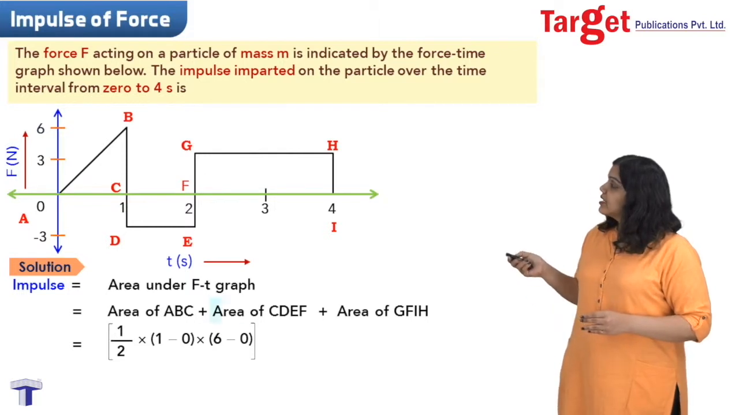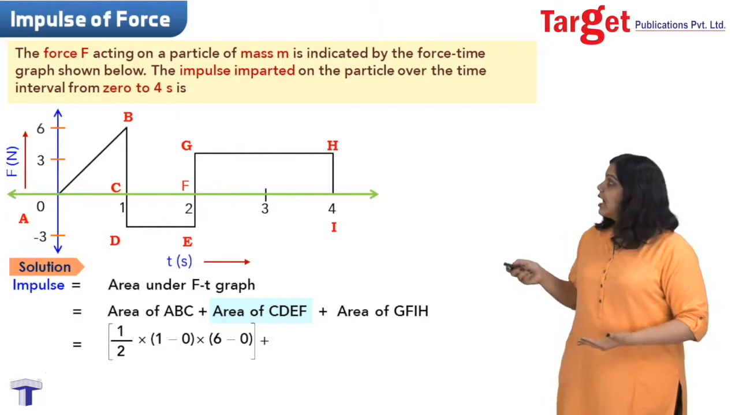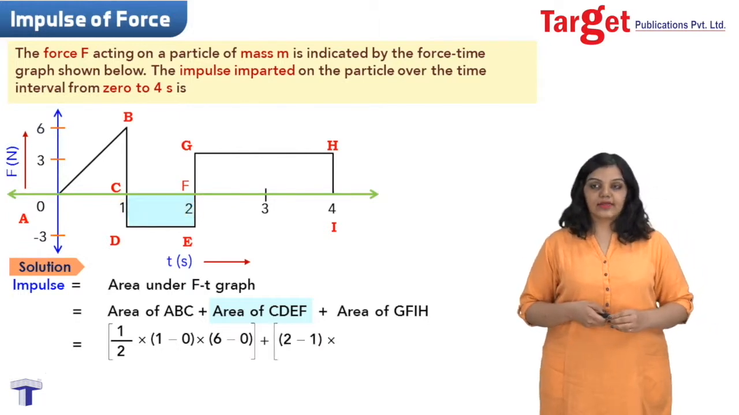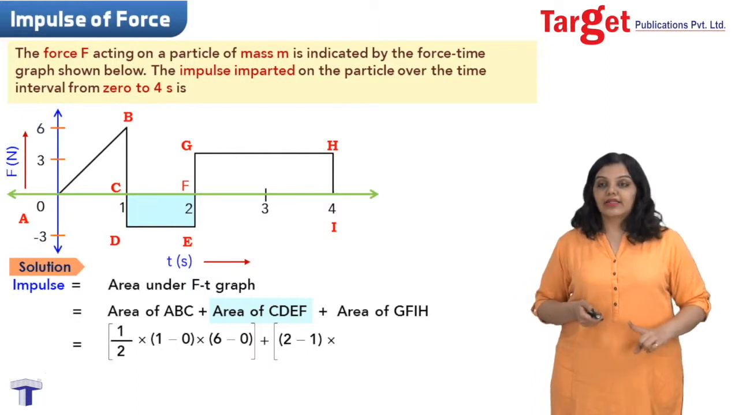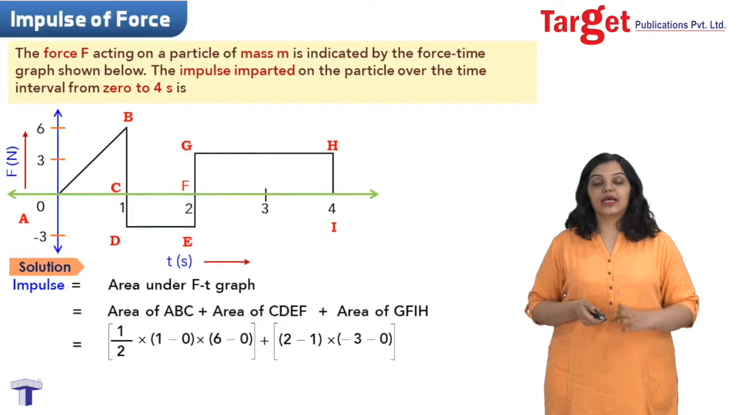Area of the rectangle CDEF is nothing but length into breadth. If I look at the length, I know that it's going from 1 to 2, so I wrote 2 minus 1 as the length. Next, I have to multiply by the breadth, which is going from 0 to minus 3. So I've written it as minus 3 minus 0.